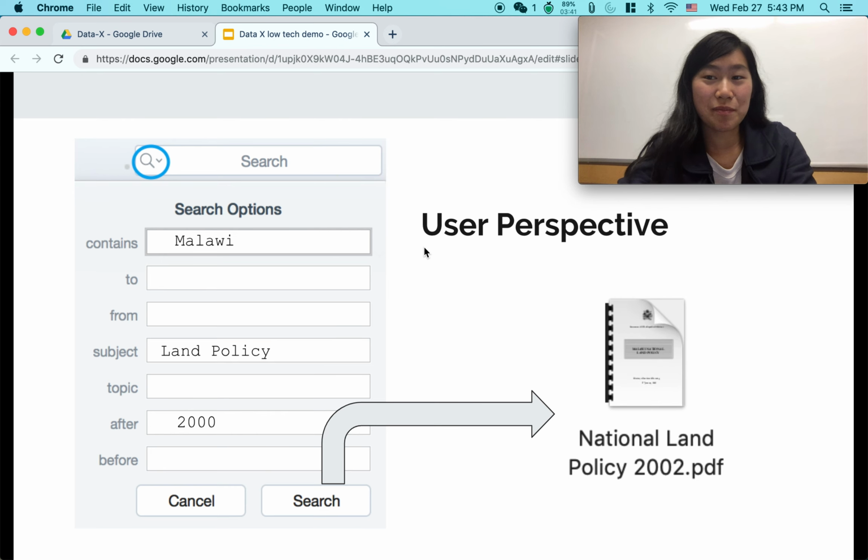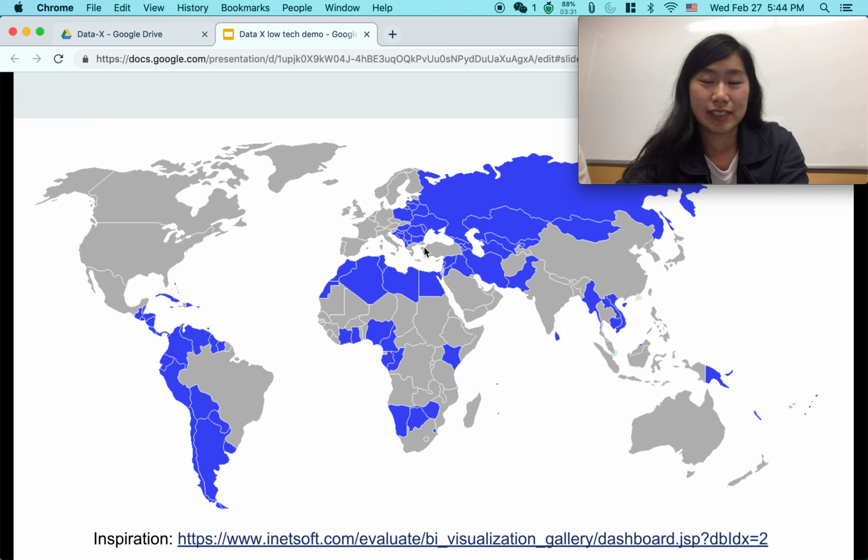So for the UI components, we want the user to be able to easily search for certain forestry policies. This would be achieved through a search bar section where users could specify which keywords, subjects, and timeframes they're interested in. Then the search would output relevant PDFs.